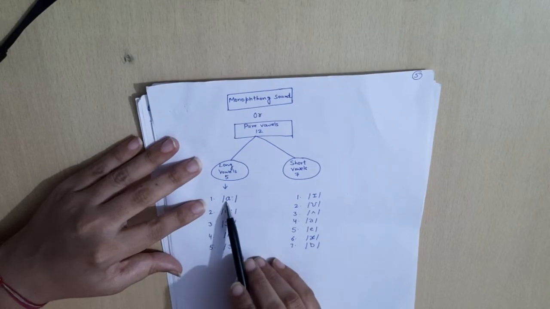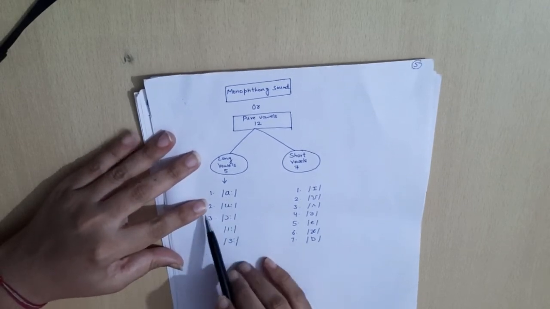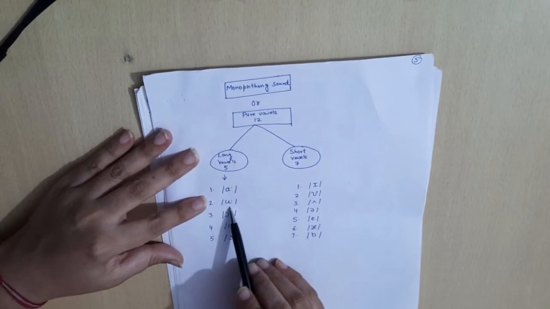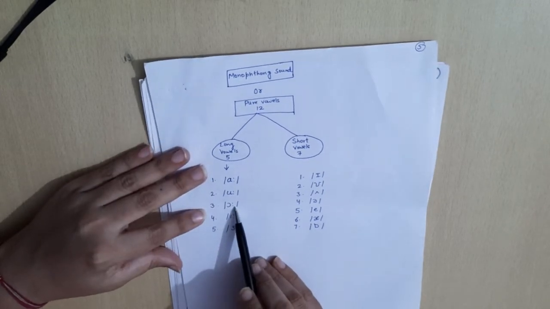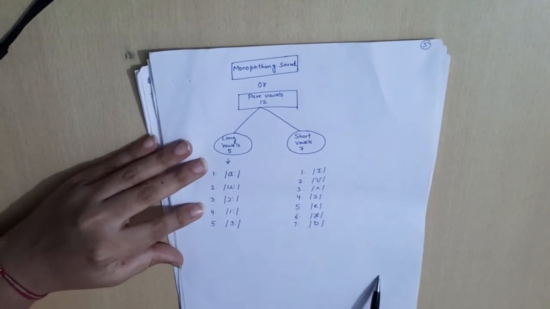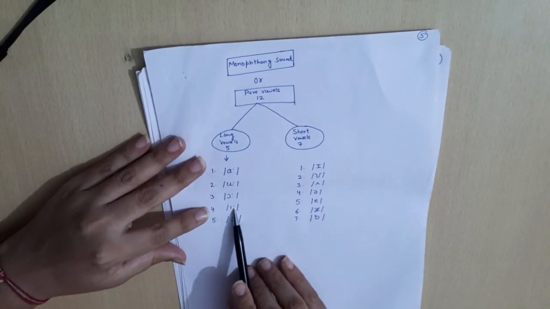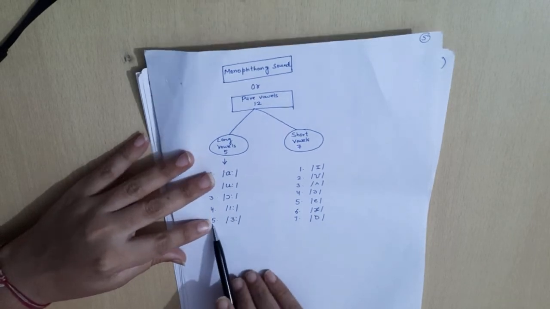First one is ah. Second is oo. Third one is O. Fourth is E. Fifth one is